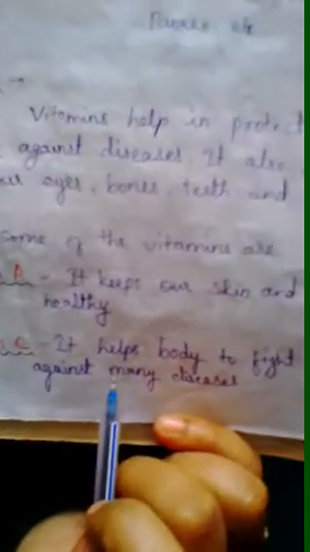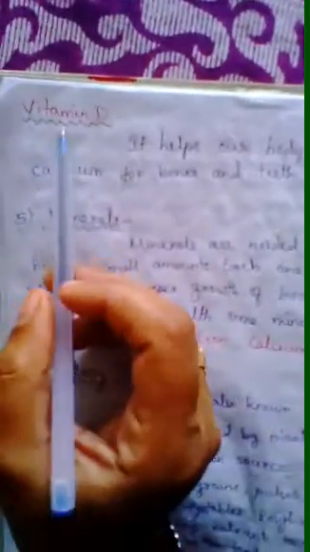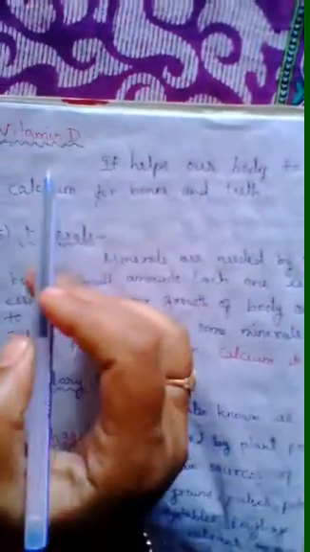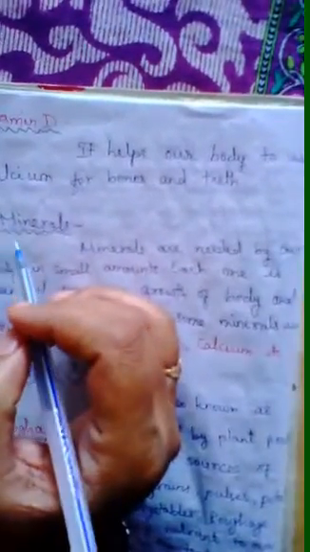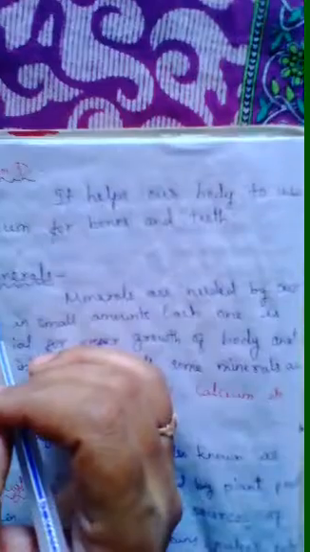Vitamin C helps the body fight against many diseases. Vitamin D helps our body use calcium for bones and teeth. There are also vitamins E and K and vitamin B. But vitamin B is a group of vitamins, so we say vitamin B complex.